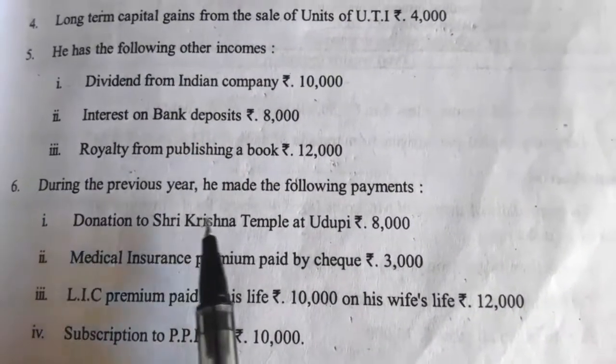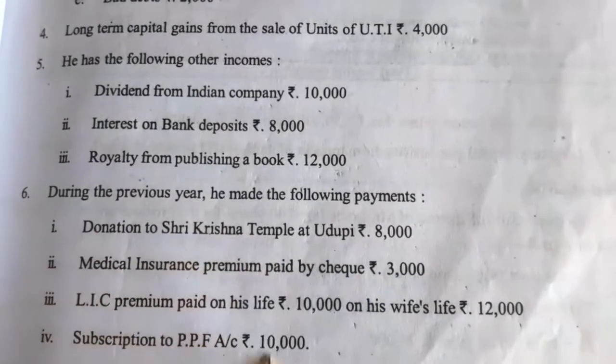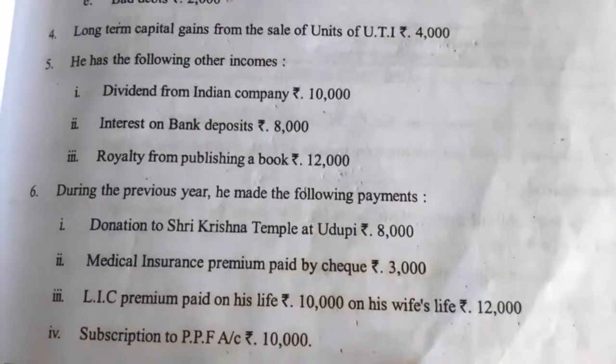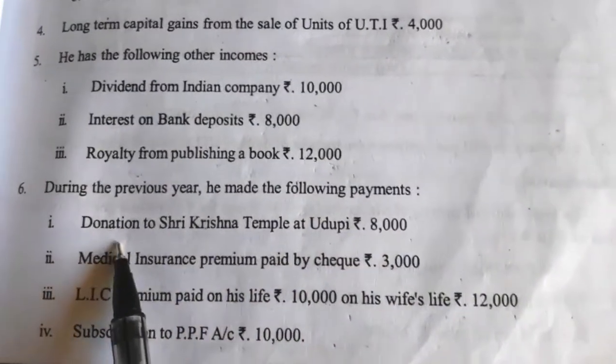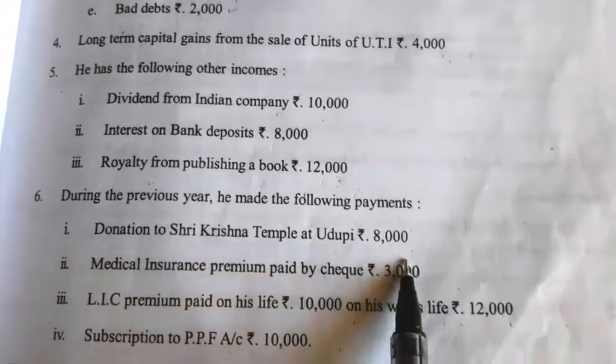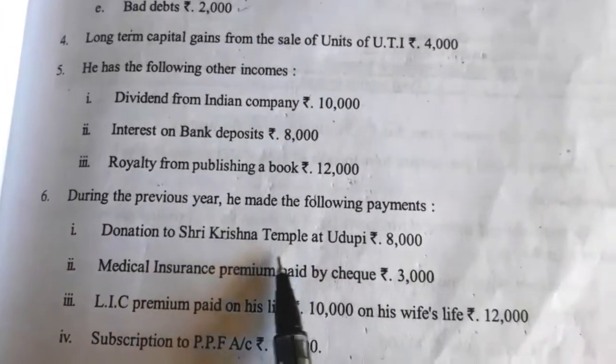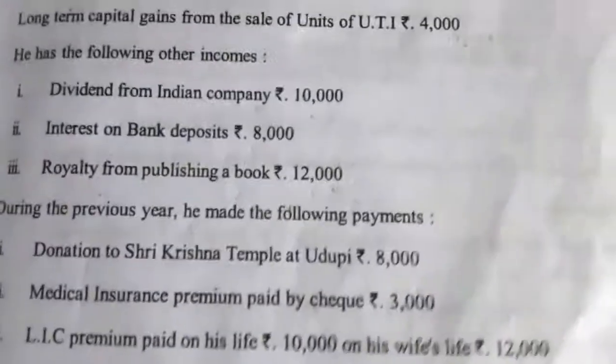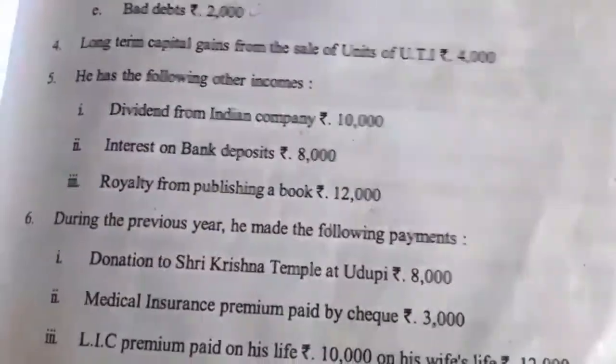Next, during the previous year he made the following payments. So for these payments he can claim a deduction. Now we'll see under which section he can claim the deduction. First one is a donation to Sri Krishna temple at Udupi. This is a notified temple. For a notified temple he can claim a deduction under section 80G, that is with the limit.